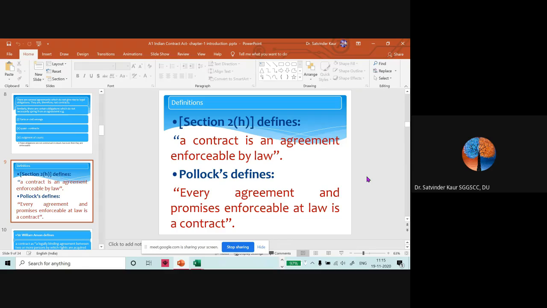So we need to understand the definition of agreement, and the conditions required for enforceability by law. One definition you can remember by Section 2(h), and one jurist's definition you can mention.